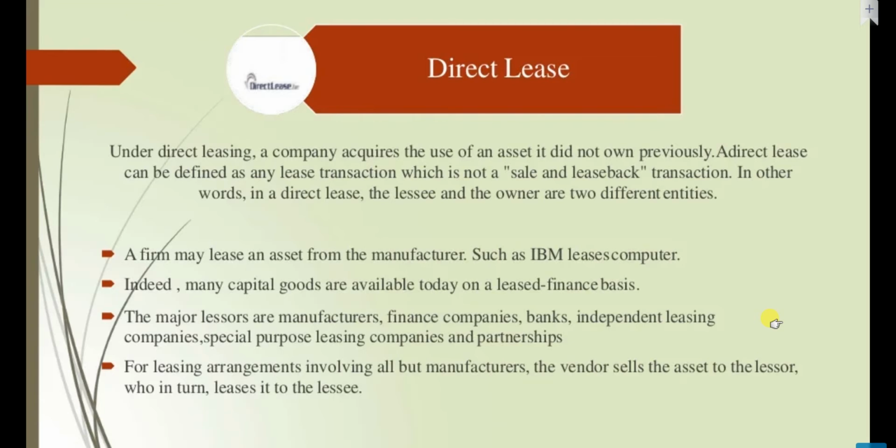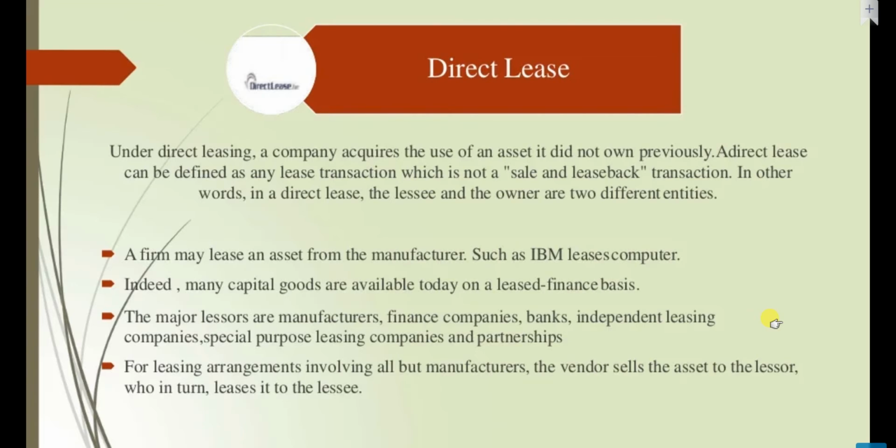Under direct leasing, a company acquires the use of an asset it did not own previously. A direct lease can be defined as any lease transaction which is not a sales and leaseback transaction. In other words, in a direct lease, the lessee and the owner are two different entities. A firm may lease an asset from the manufacturer, such as leasing a computer from IBM.